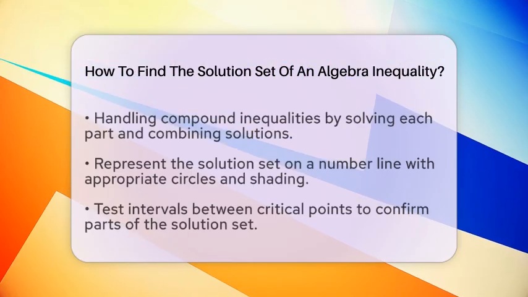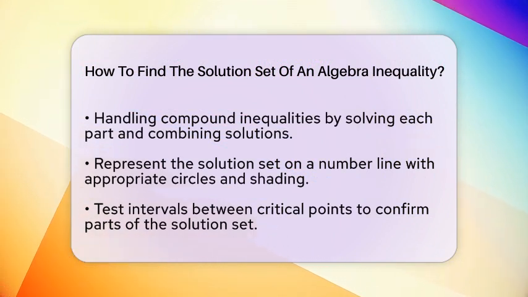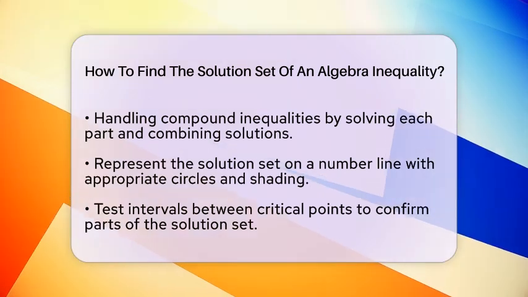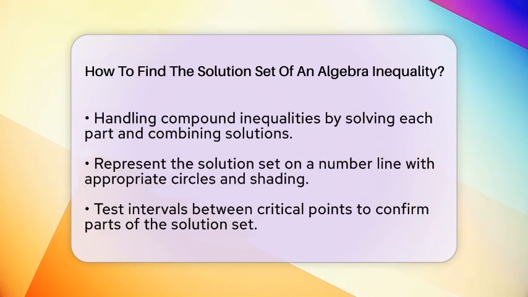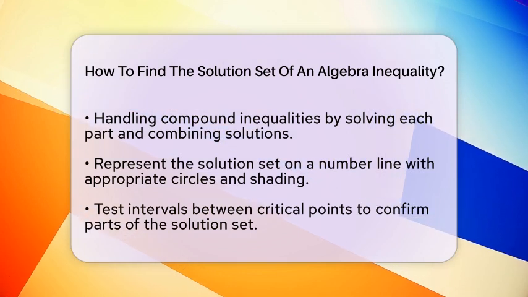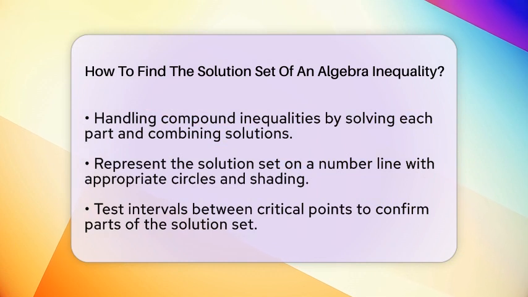Now, let's represent the solution set on a number line. Plot the critical values you found earlier. Use a solid circle for inequalities that include equality, like less than or equal to, and an open circle for strict inequalities, like less than. Shade the region that satisfies the inequality. To ensure accuracy, test intervals between the critical points. Pick a number from each interval created by the critical points and substitute it back into the original inequality. If the inequality holds true, that interval is part of your solution set.